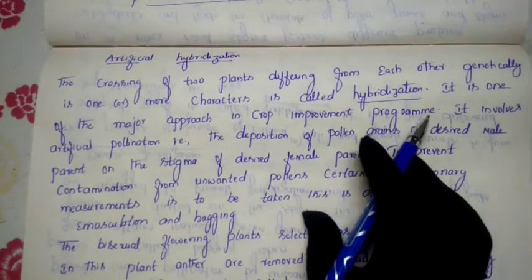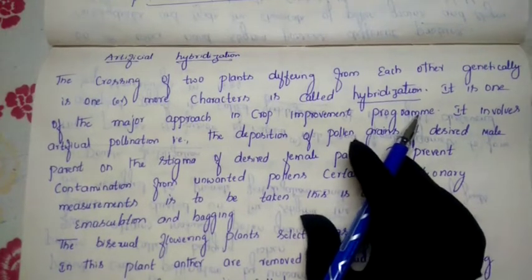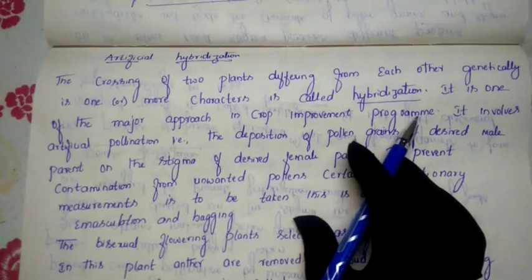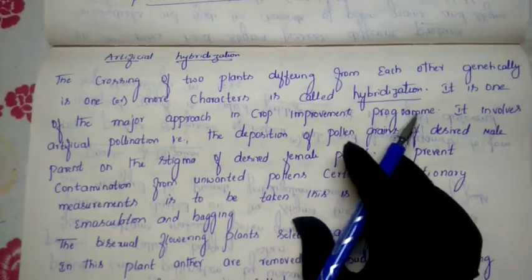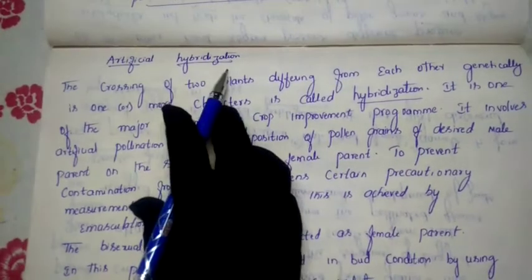So why are we doing artificial hybridization? As you know very well, the population is increasing and the demand for food is also increasing. We human beings need crops in a good pattern. So the quality should be good, and the quantity should also be in good condition. That's why, in order to improve crops, we have gone for artificial hybridization.